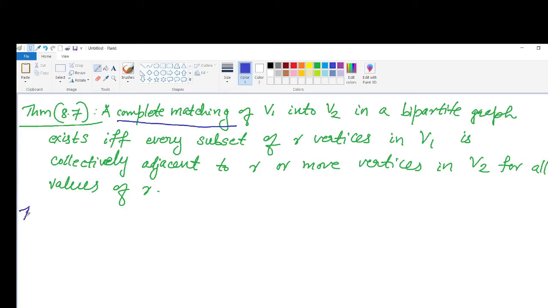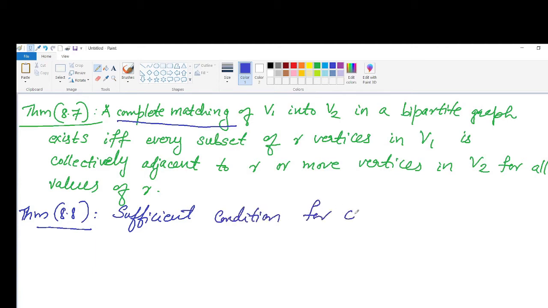Now let us move to another theorem: the sufficient condition for complete matching.